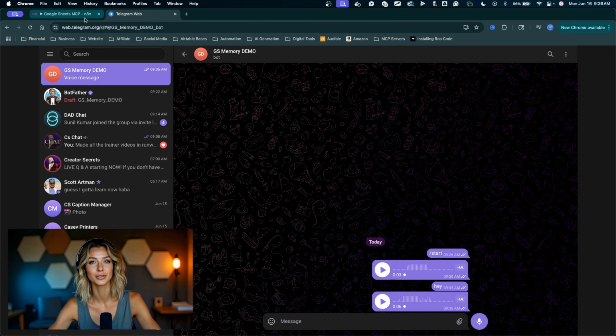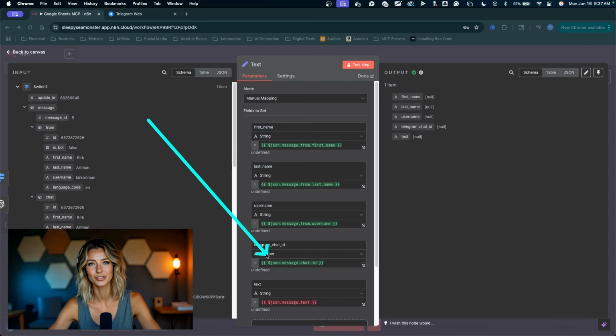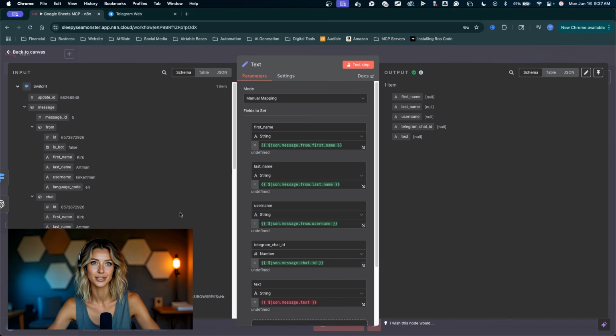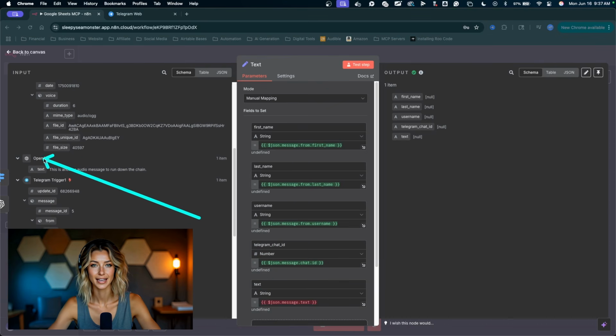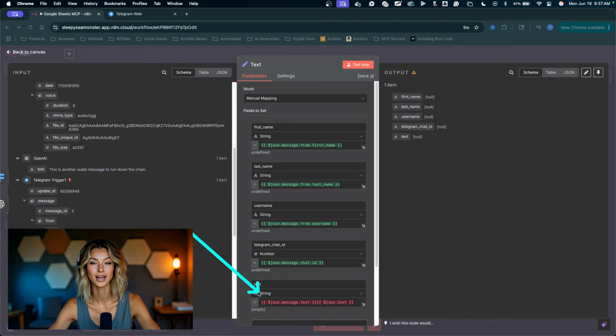Great, let's jump into n8n, and we can see that audio came through, got transcribed, and dumped into our text node right here. So you can see we're pulling the user information across, but we're not getting the audio transcription. So we need to grab that from the OpenAI node. Let's grab the text, drop that down right there. So now for the text, we'll either get the text message or the transcribed message.